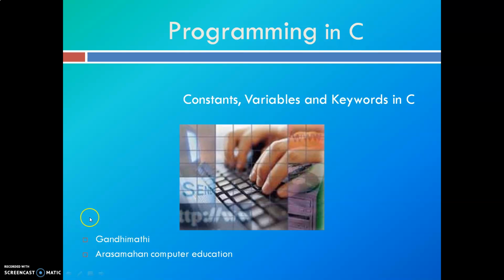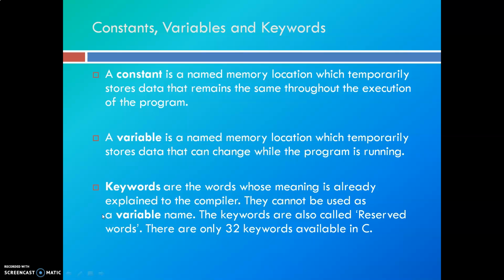Today I am going to explain constants, variables and keywords in C. A constant is a named memory location which temporarily stores data that remains the same throughout the execution of the program. So once a constant is declared, we can't change it throughout the execution of the program. A variable is a named memory location which temporarily stores data that can change while the program is running. So once the variable is declared, we can change its value.